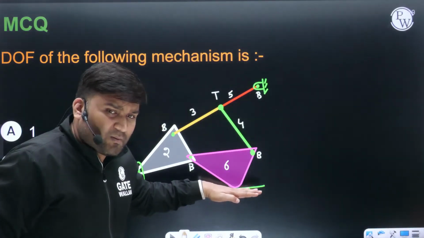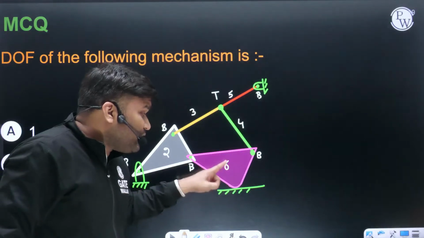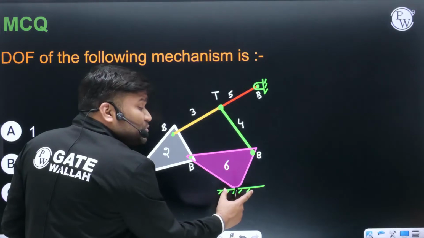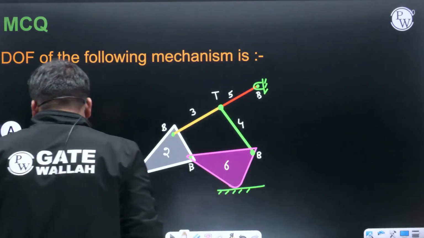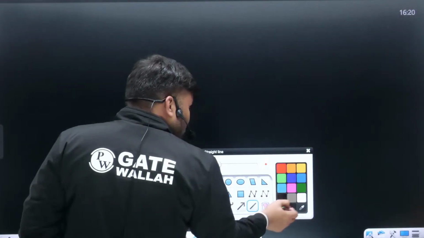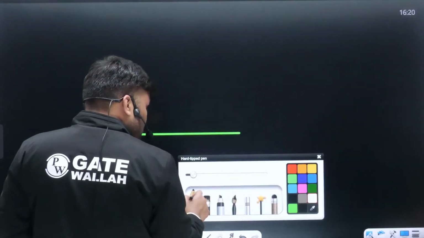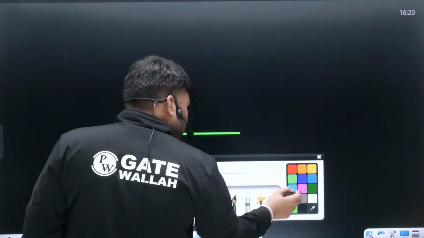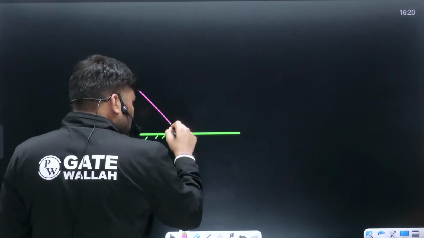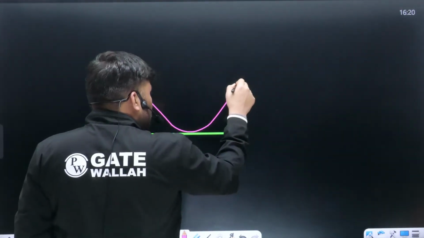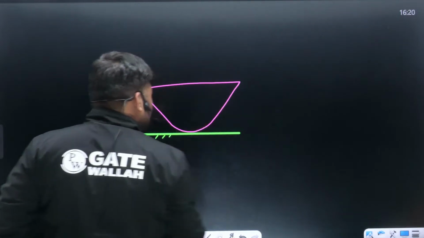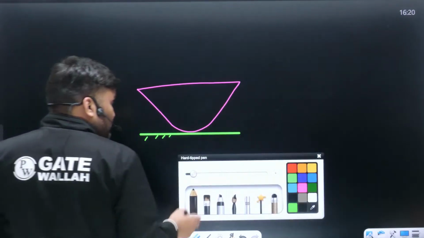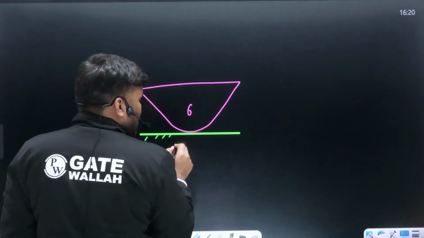What kind of motions are possible, beta? Very, very carefully. What kind of motions are possible here? Sir, link 6 with respect to this link number 1. Look at the shape. This is your link number 1, beta, the fixed link. And on that link number 1, you have a link which looks something like this. That is the situation, beta. This is link number 6 and this is your link number 1.